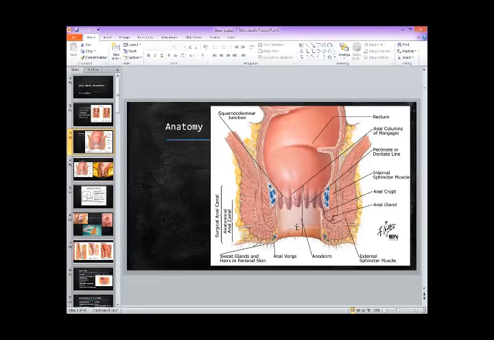So the distal one third is supplied by the skin nerves, vessels and veins, and the upper part of the anus and the rectum are supplied by the autonomic nerves. So this is also clinically important, that the anal canal conditions become very painful because they are supplied by the somatic or the skin nerves. Okay, so we move forward.